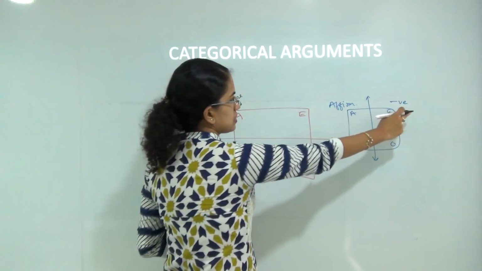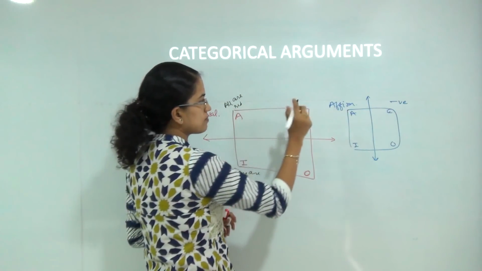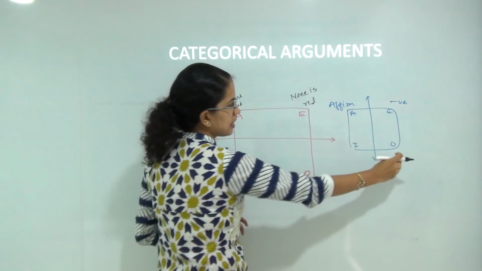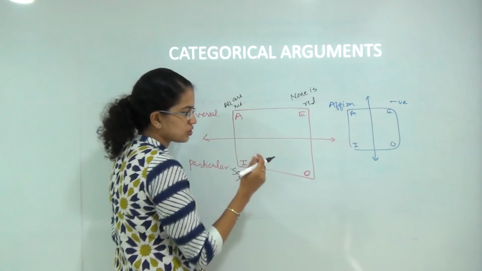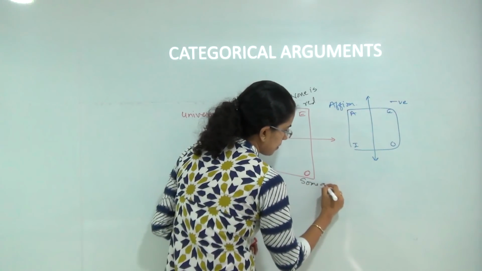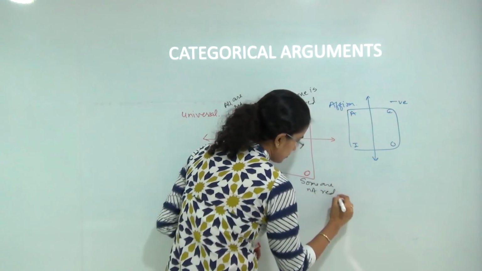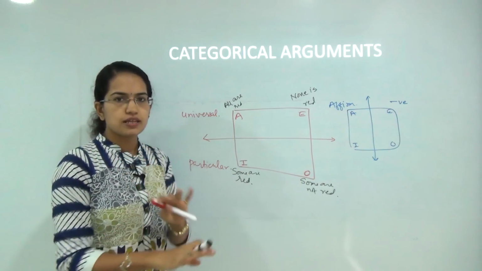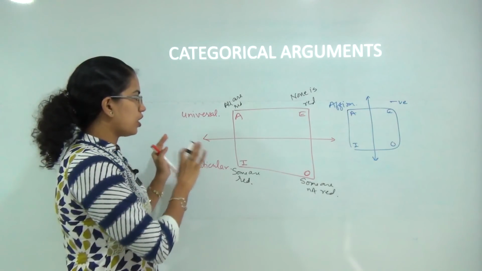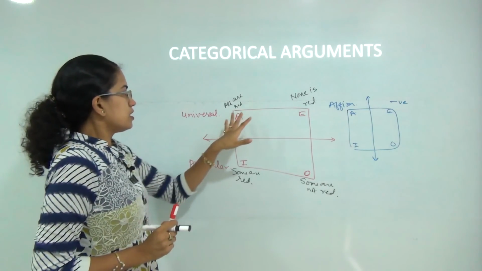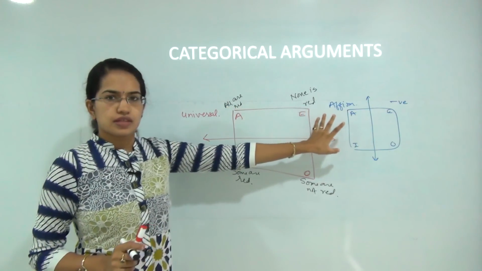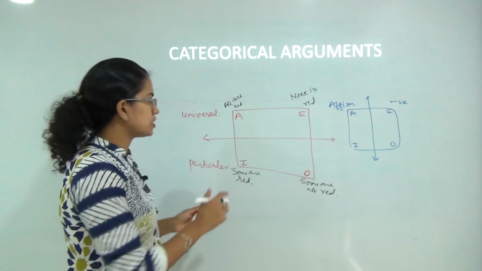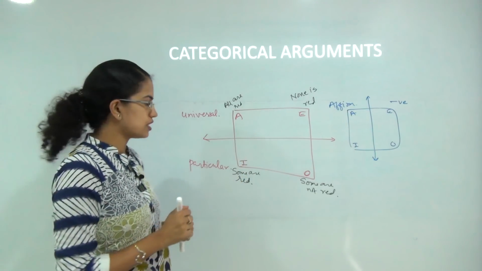Here, it's a negative statement with universal truth, so I am saying none is red. And here again it's a negative statement with particular, so I am saying some are not red. This is the first and foremost thing you need to remember before solving any problem related to logic and syllogism: all are red, none is red, some are red and some are not red. Based on this, we will form various combinations of statements.